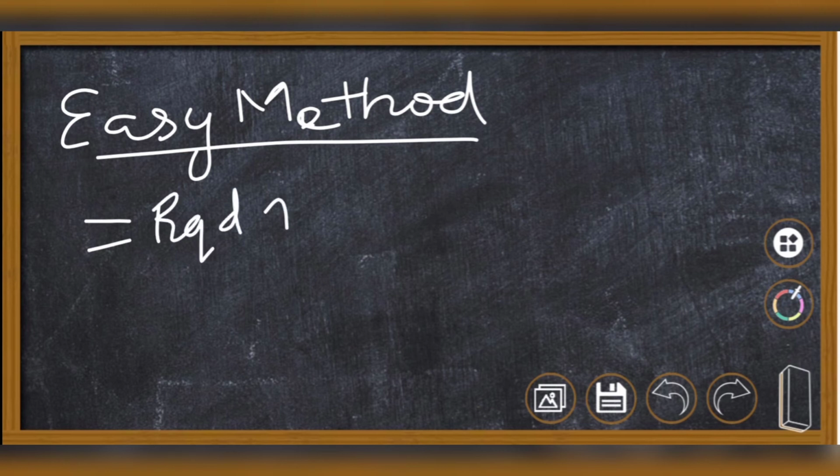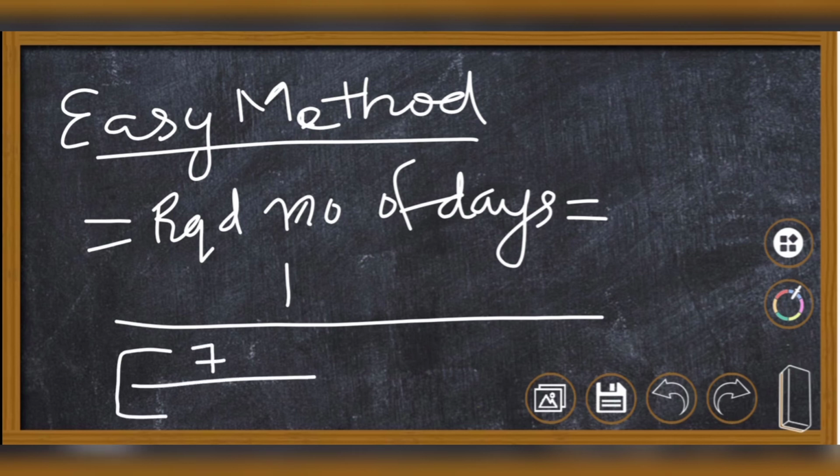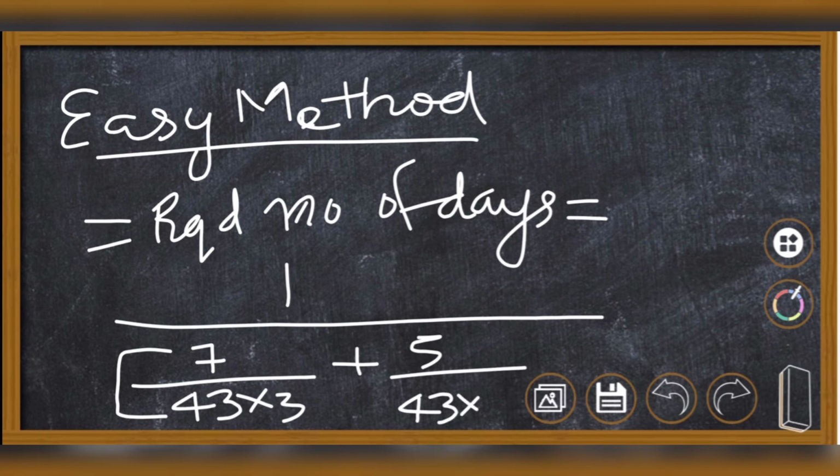Now the required number of days is equal to 1 divided by 7 into 43 into 3, plus 5 into 43 into 4.